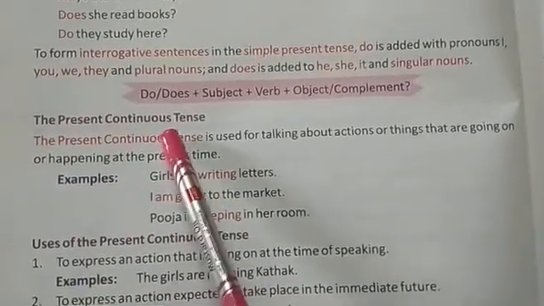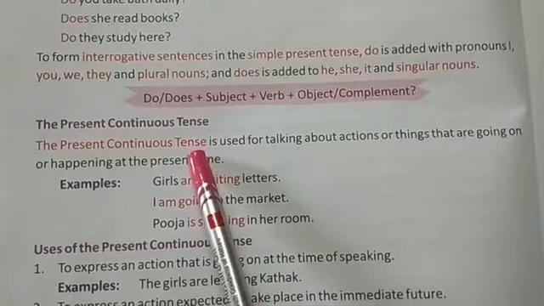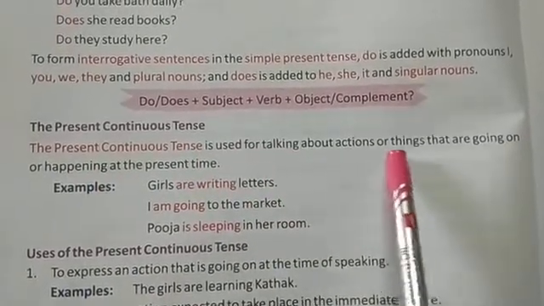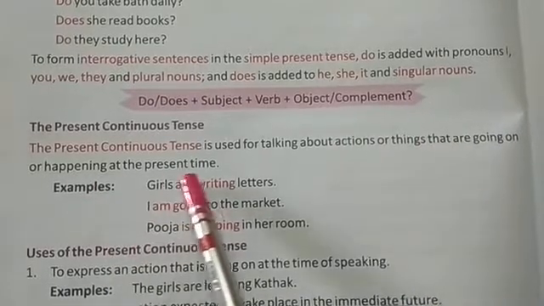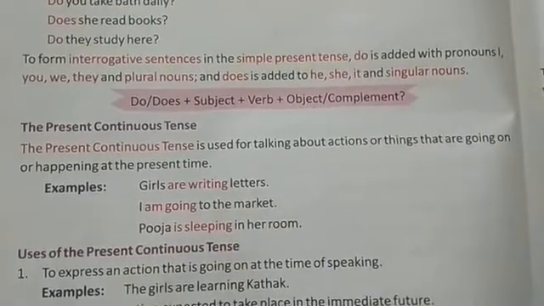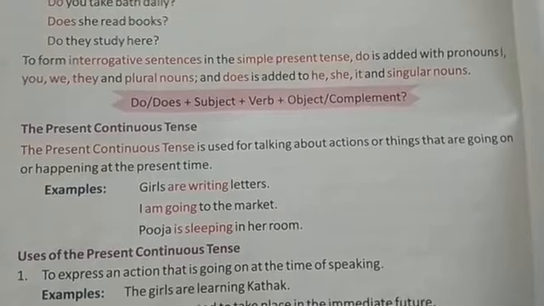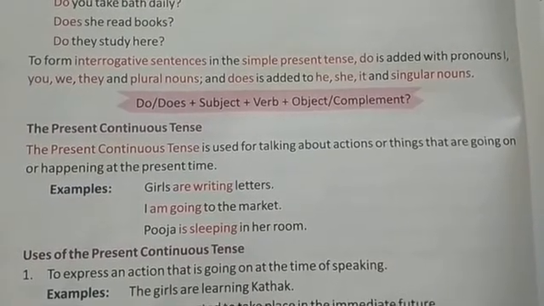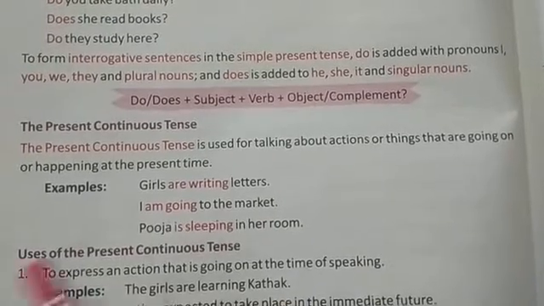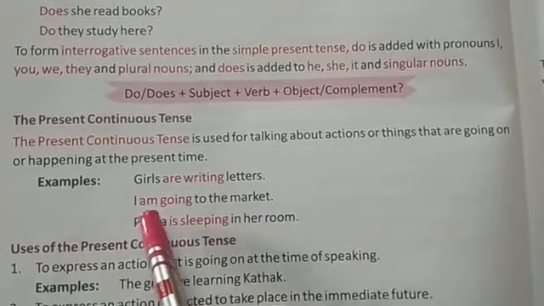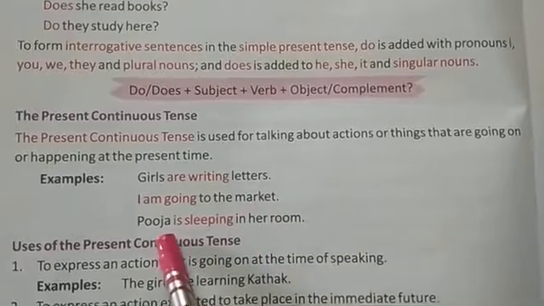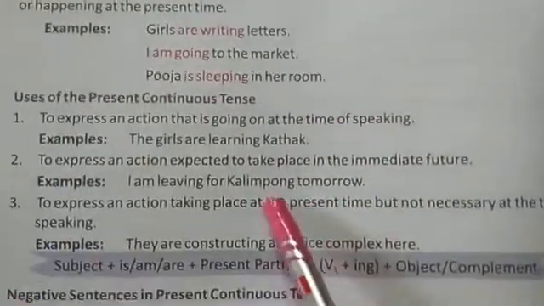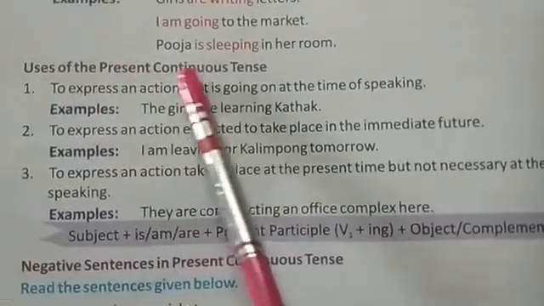So the second form of tense is present continuous tense. The present continuous tense is used for talking about actions or things that are going on or happening at the present time. Those actions or things that are happening at the present time are known as present continuous tense. Like: girls are writing letters, I am going to the market, Pooja is sleeping in her room. These are examples of present continuous tense.